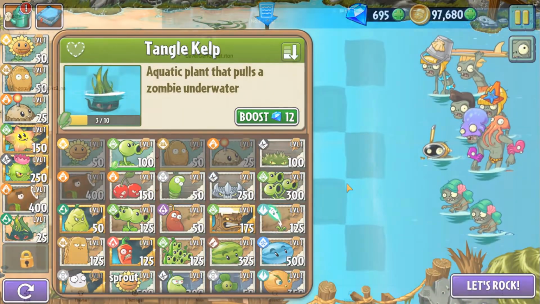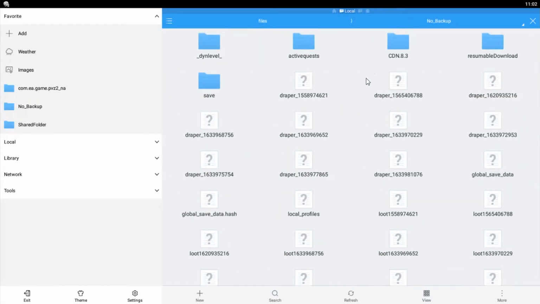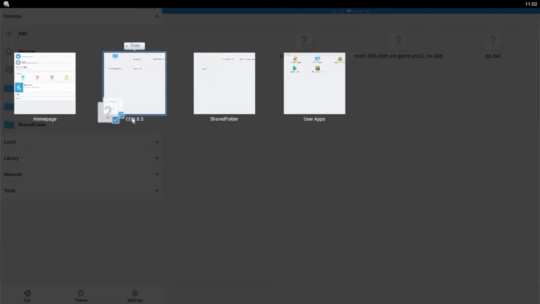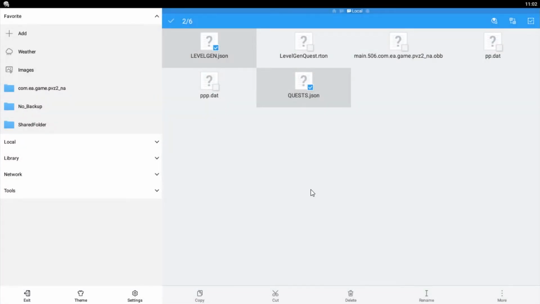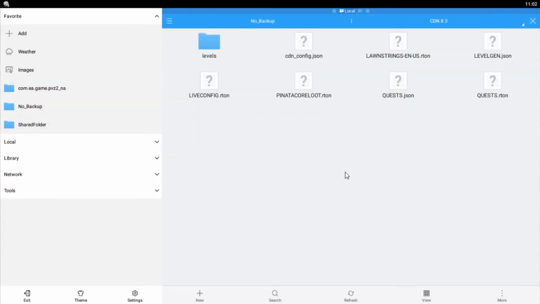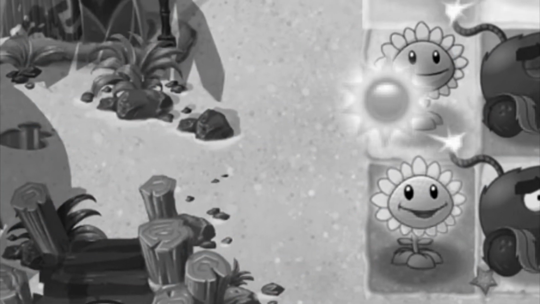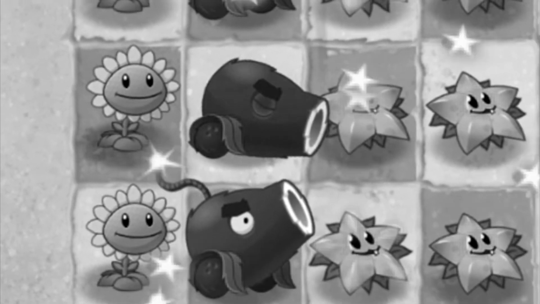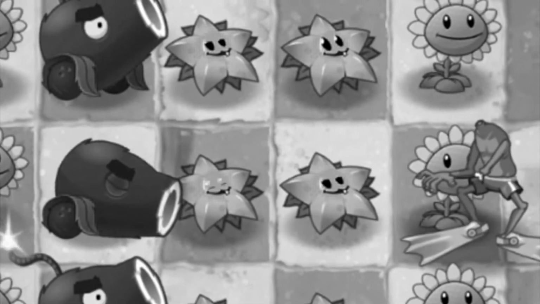This method can be used to also replay your favorite Insanity levels that you saved, or play modified ones you created. And don't forget to transfer over your modified quests and level gen files after encoding them, either to the OBB's packages RSGP or to the CDN folder. Whatever works for you. And there we have it. A way to finally somewhat simulate a proper Big Wave Beach Insanity after all this time.